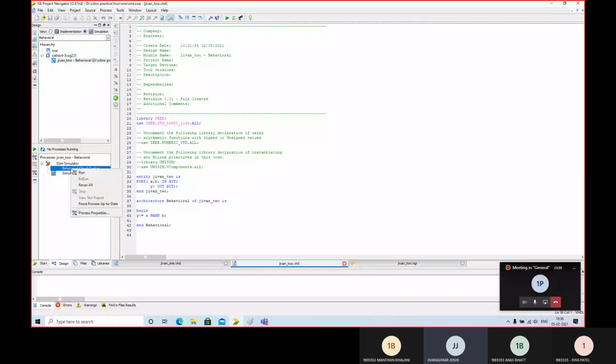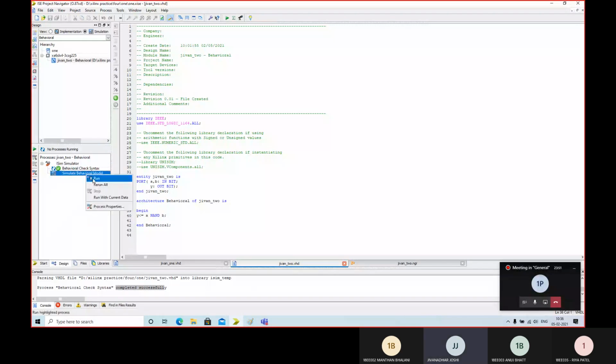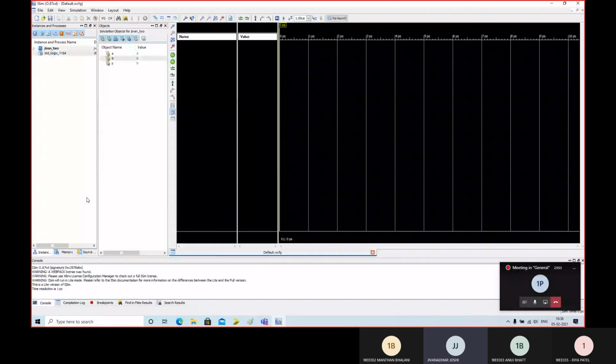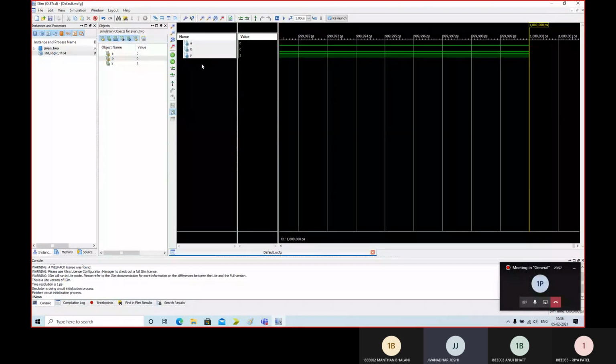Then run. Okay, so this is completed successfully. Then simulate behavioral model, run it. So it will open in a new window. So here you can simulate the things. So your A is 0, your B is 0, and that's why output Y is 1. Your A is 0, B is 0.